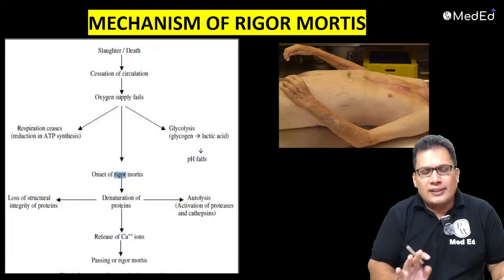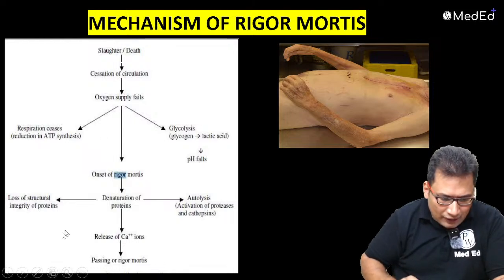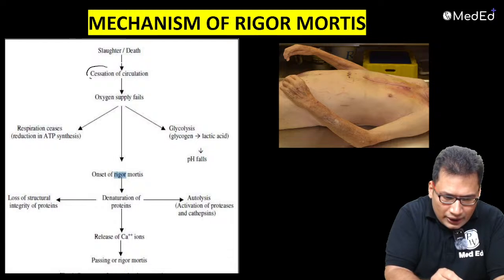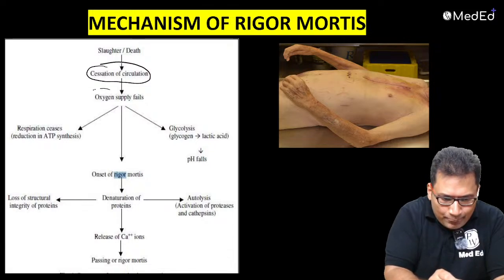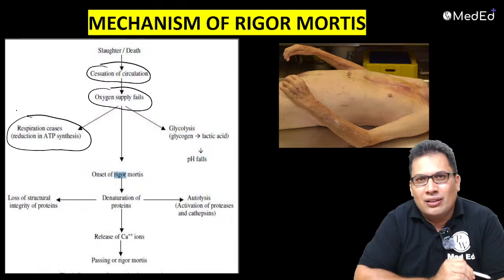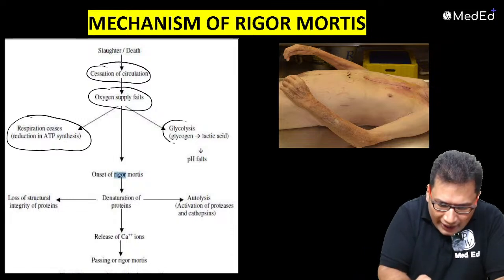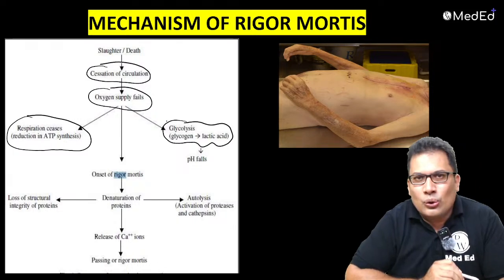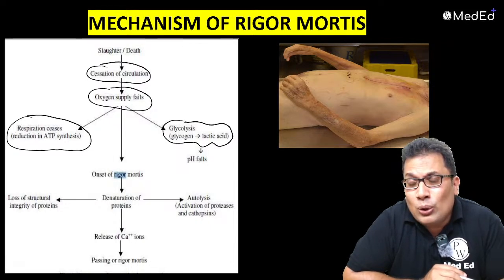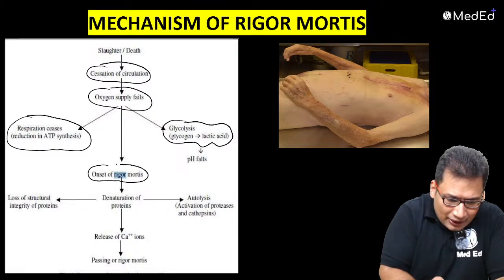Okay, so look at this. This you need to write in the exam. After death, what happens? There will be cessation of circulation. Oxygen supply fails. Respiration ceases. That means cellular respiration ceases. There will be more and more glycolysis. Glycogen converts into lactic acid. So there will be more and more lactic acid at the cell level. So there will be onset of rigor mortis.